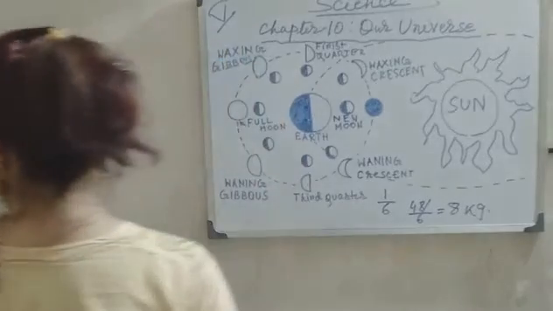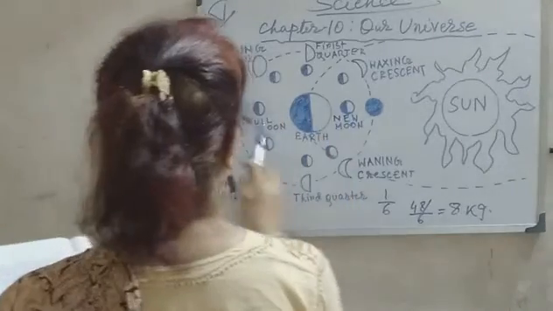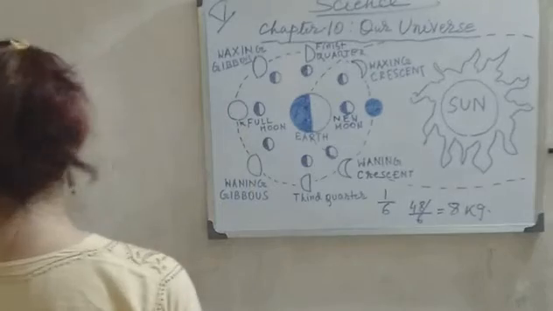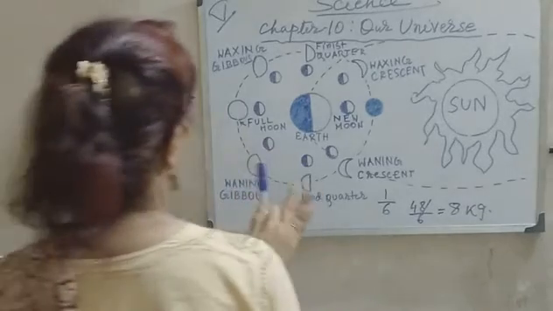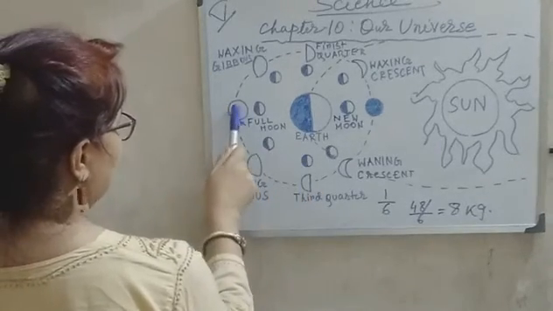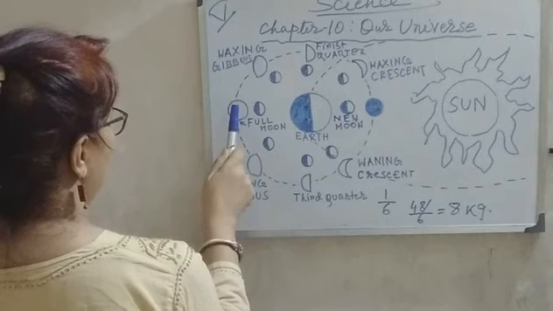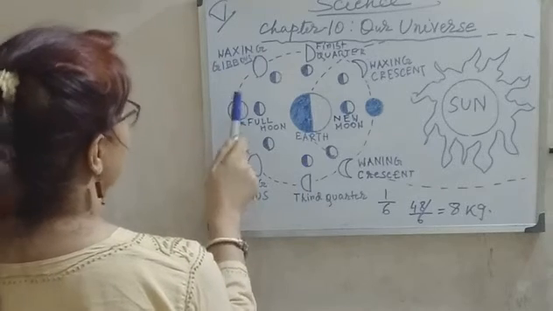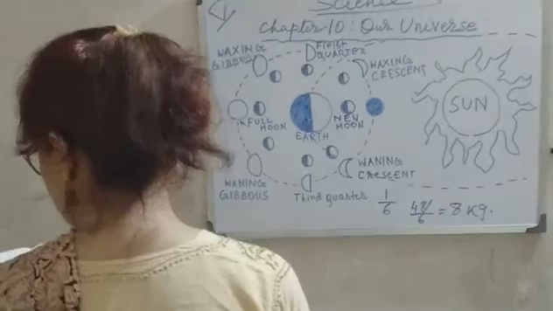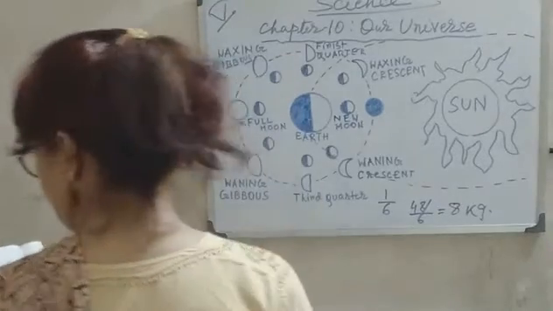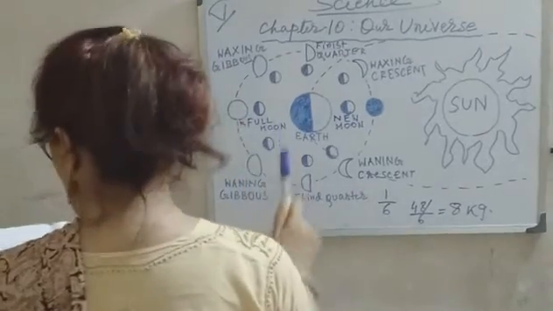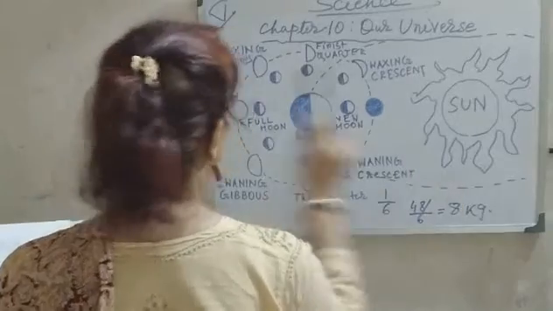Actually, you see here, this is the full moon. The full moon is the lunar phase when the moon appears fully illuminated from earth. This occurs, just look, when the earth is located between the sun and the moon.